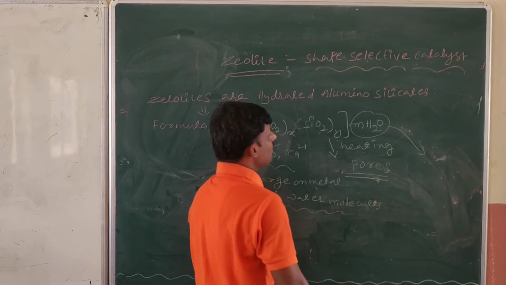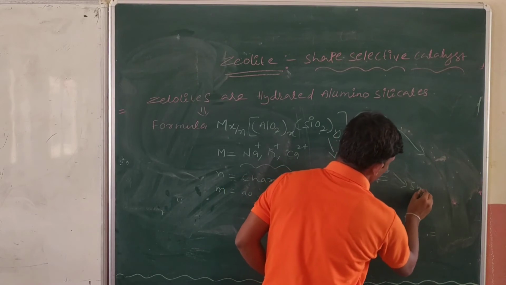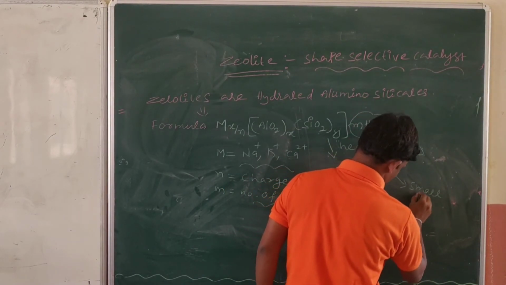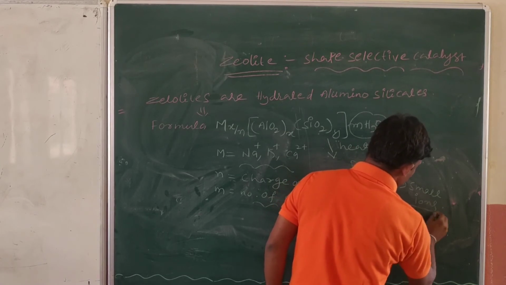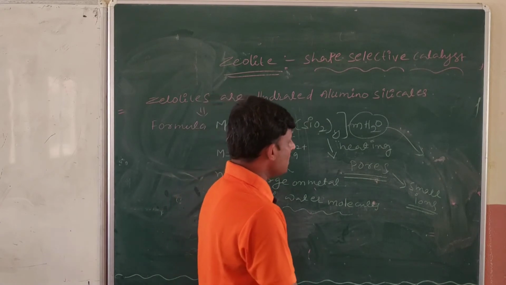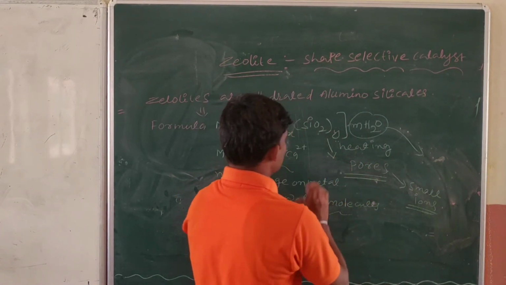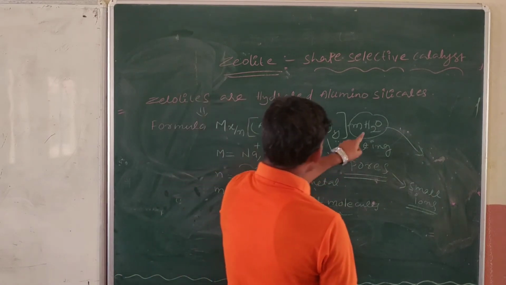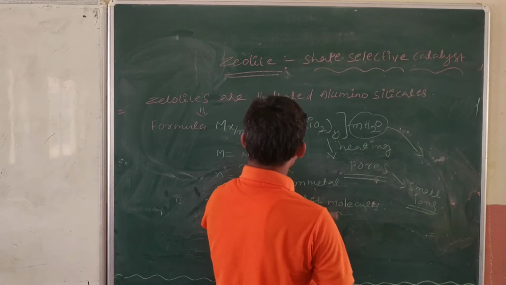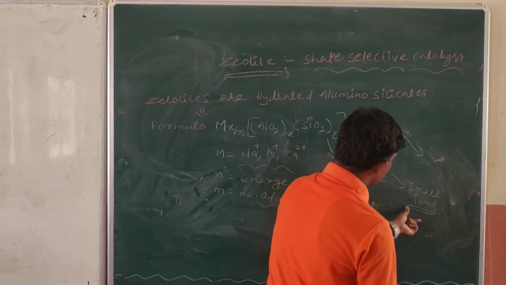Pores are forming on the zeolite. In these pores, small ions or metals take place. So in this case, m moles of water molecules are removed from the aluminosilicates.